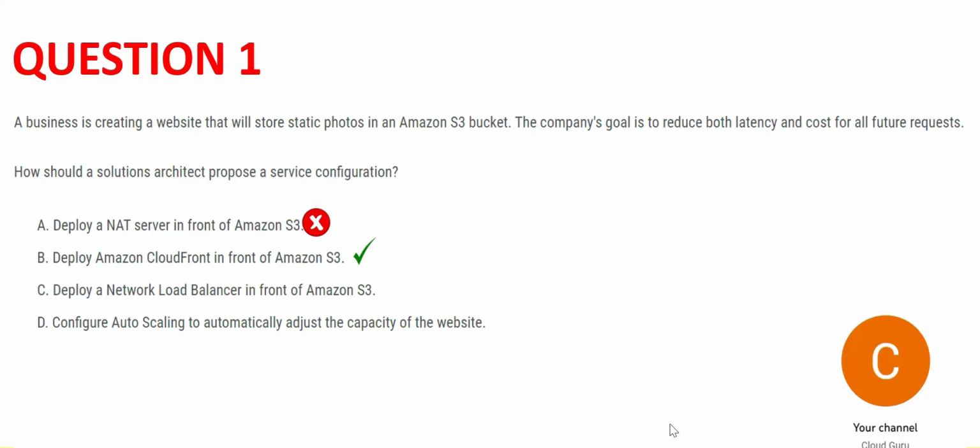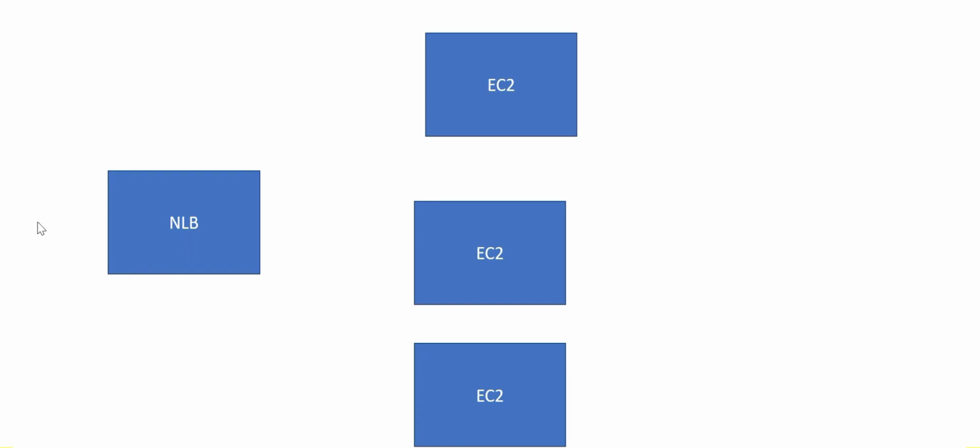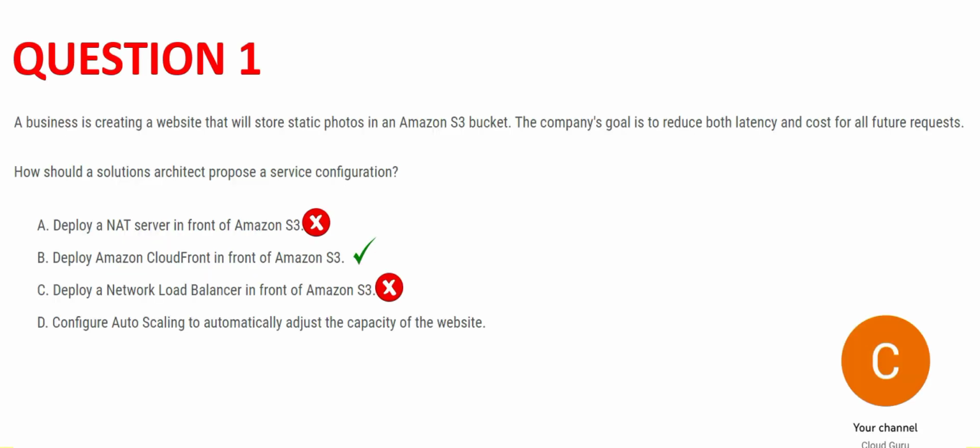Option C says use NLB in front of S3. It is not helpful here. See, a load balancer is useful if you have multiple EC2 instances. So if the loads are coming, the load balancer will decide whether it should be routed to EC2 1, EC2 2 or EC2 3. Here we don't have this scenario. We only have an S3 bucket. Hence option C is wrong.